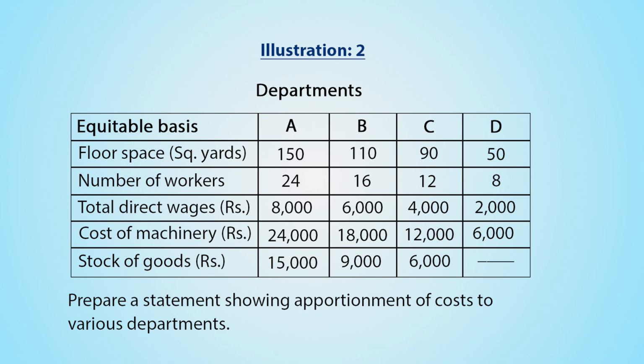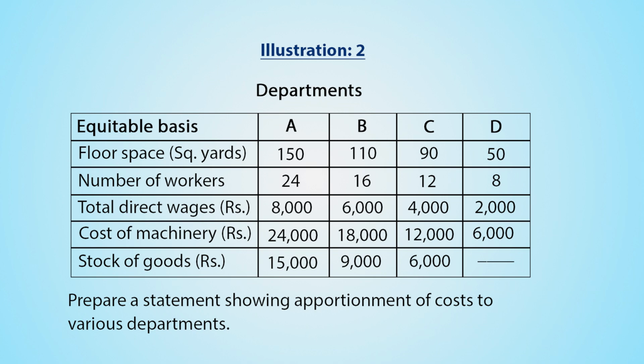Cost of machinery of department A is rupees 24,000, department B rupees 18,000, department C rupees 12,000, department D rupees 6,000. Stock of goods of department A is rupees 15,000, department B rupees 9,000, department C rupees 6,000, department D nil.